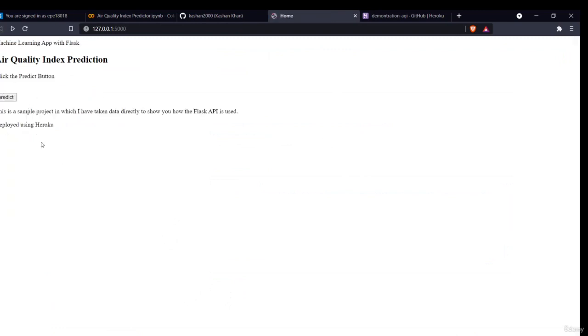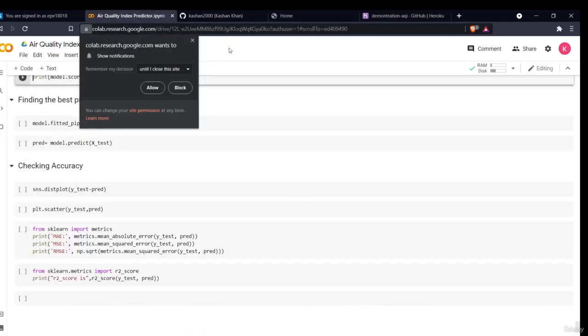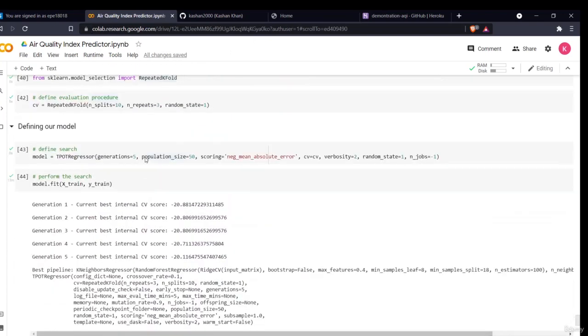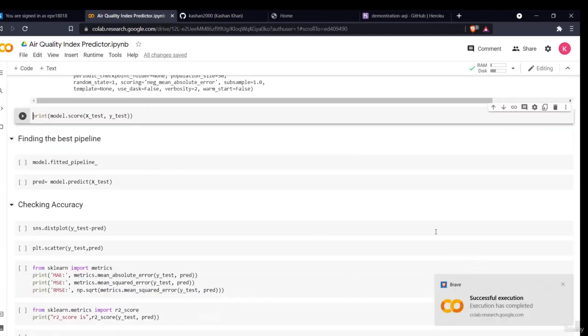So this was a very brief introduction of how you can deploy your model and how you can use Flask API. For that, I have attached all the different files which are required for the execution and deployment of your project. You can have a look, watch this video, and deploy your file with this project or any other project. Thank you.